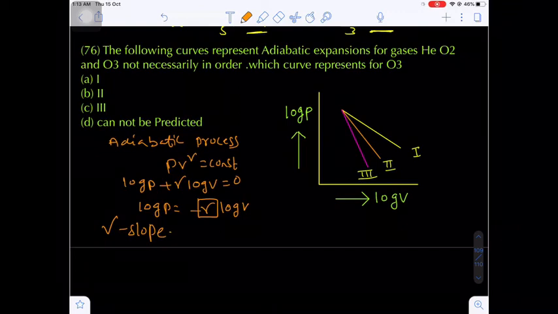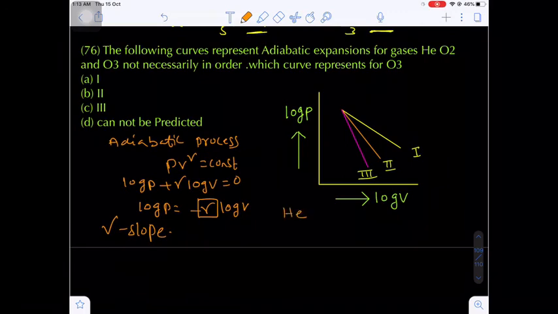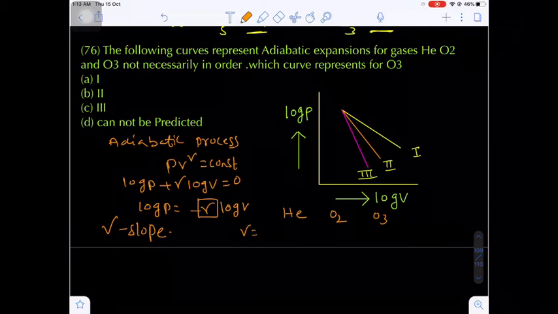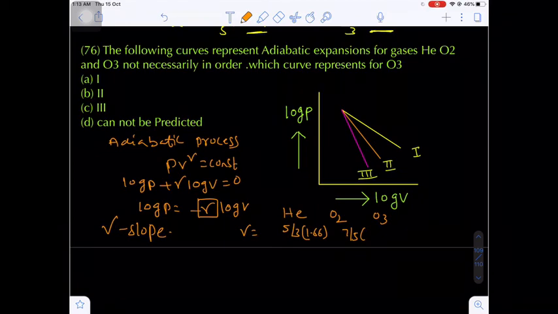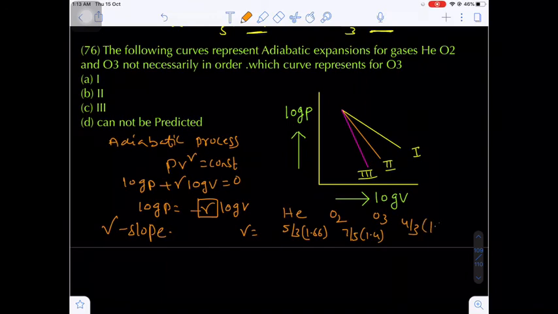Now we have three gases: helium gas, oxygen gas and ozone gas. Do you know gamma for a monoatomic gas? That will be 5 by 3, that is 1.66. Oxygen is 7 by 5, that is nothing but 1.4. And ozone, a polyatomic nonlinear gas, is 4 upon 3, that is 1.33.